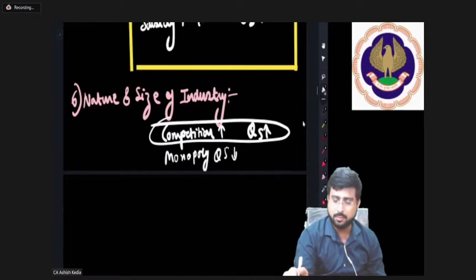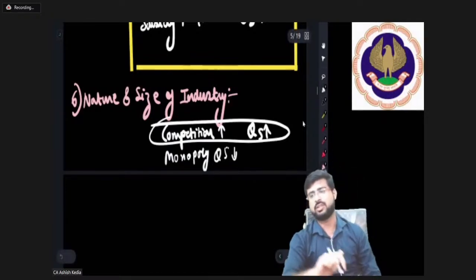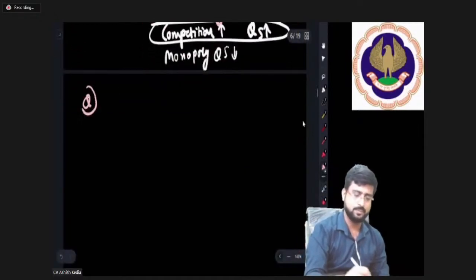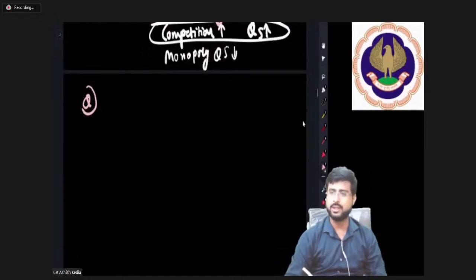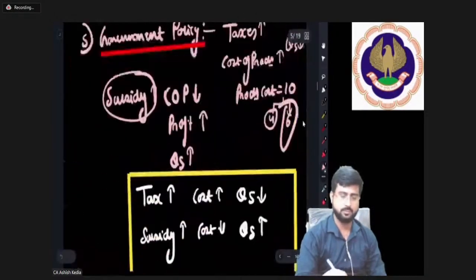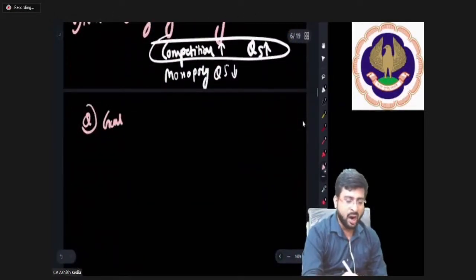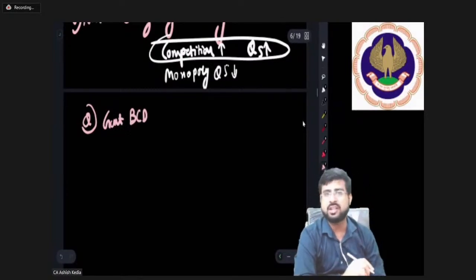Okay, so let me give you another MCQ, whether you are able to answer or not. Come on, everybody. Government BCD. Let's say the name of the government is BCD.